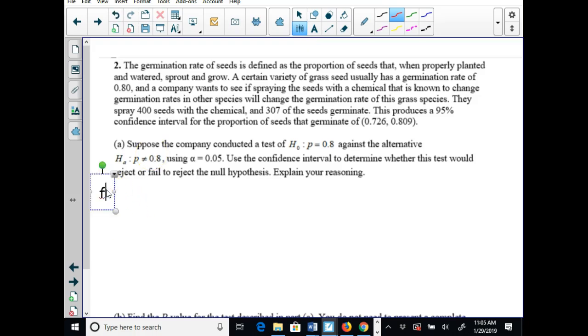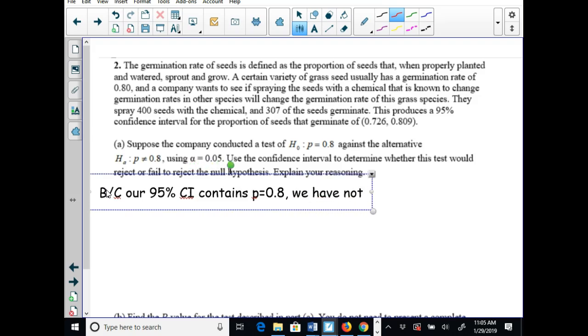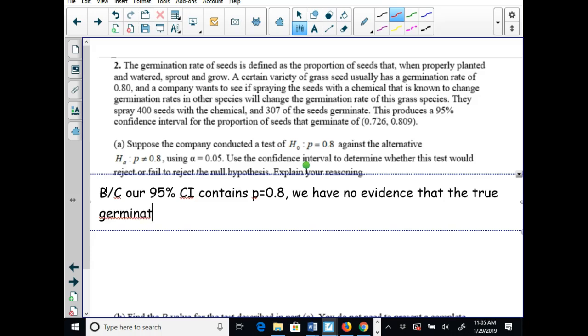We would state because our 95% confidence interval contains p equals 0.8, we have no evidence that p is not 0.8. That the true, we should say it in context, the true germination rate for this chemical is not 0.8. The null or the alternative hypothesis.